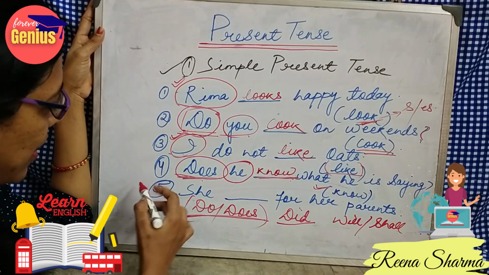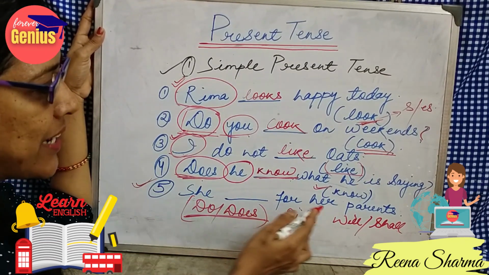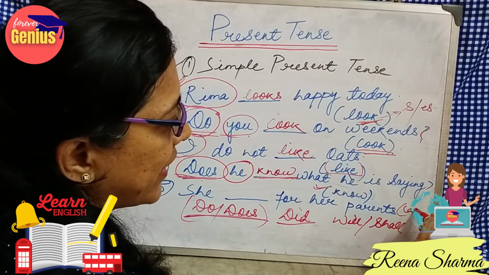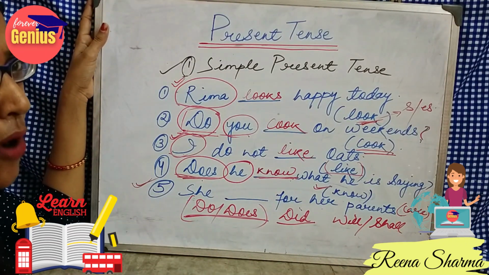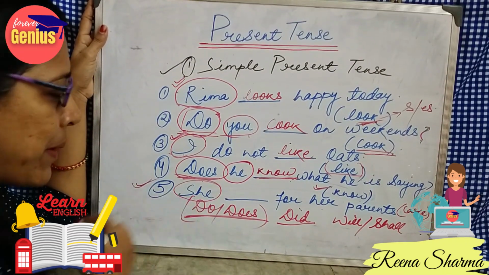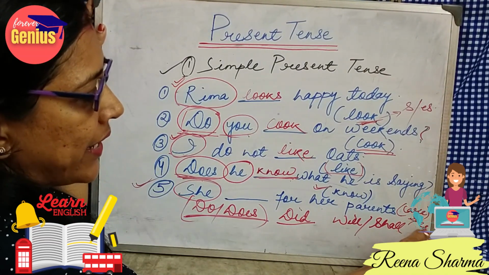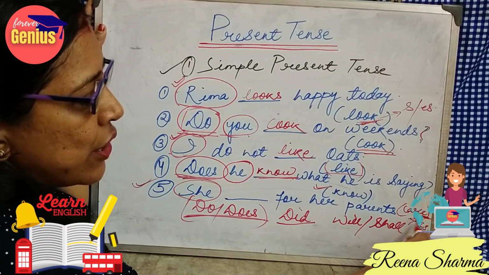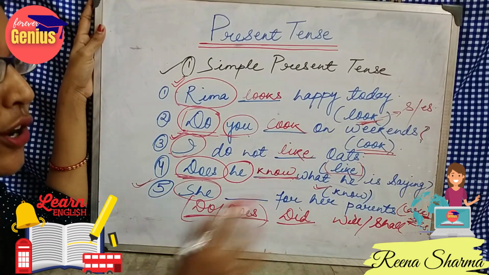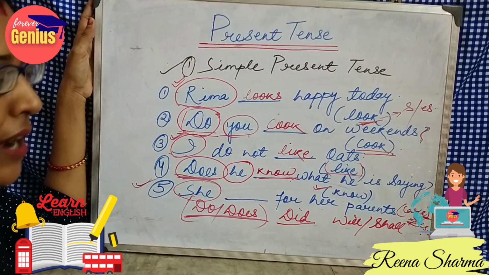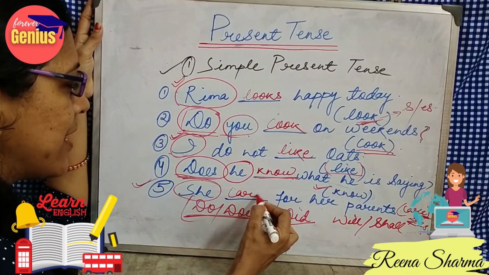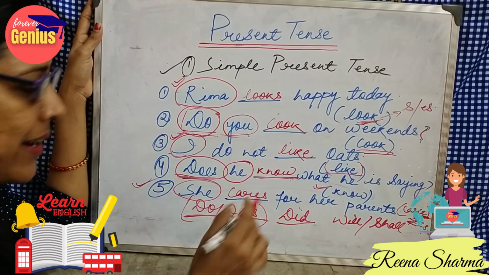Now comes our last example. She dash her parents. If I give the option here care, then what will be the verb form here? She is the third person. So I will look whether to add s or es. E is already given here. So I will simply add s in order to make it the plural form. So she cares for her parents.